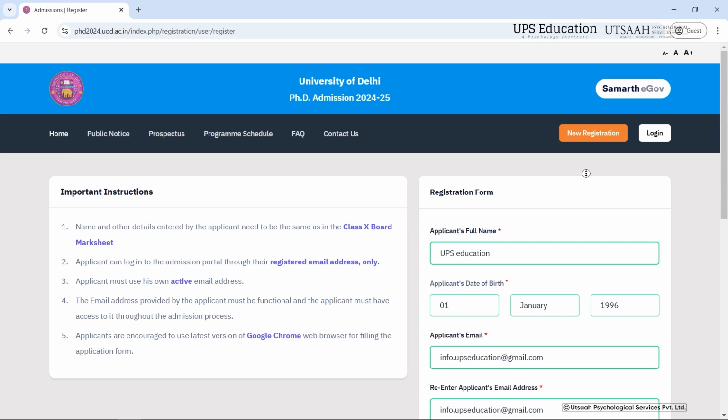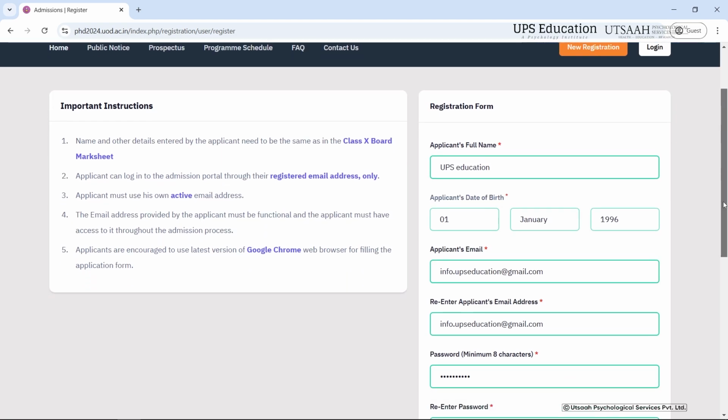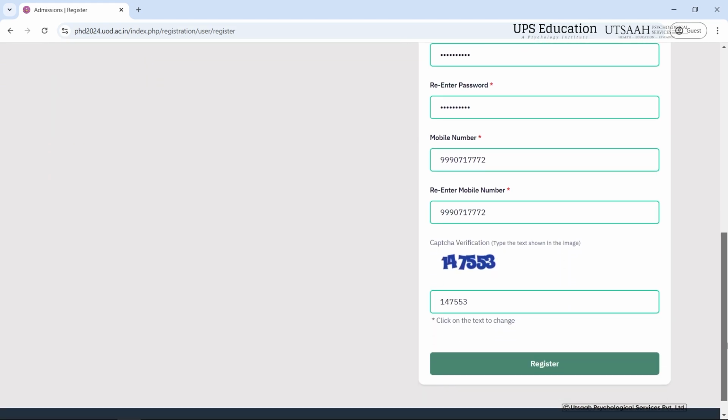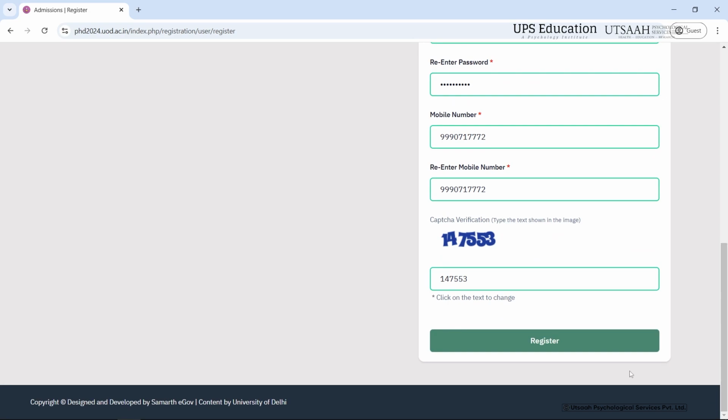As you can see that I have filled all of the basic information here. As this is just for the demonstration, you just have to fill your own details here, and then you just have to click on the register button.